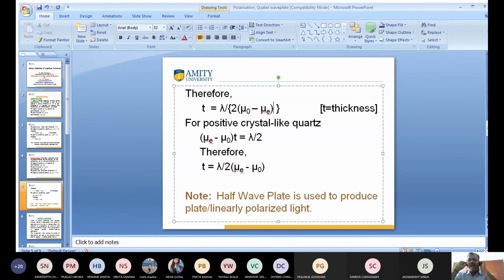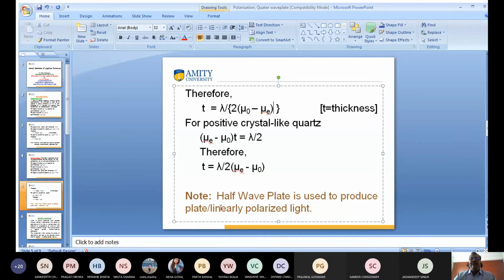So this is the value of thickness for the negative crystal, and for the positive crystal, what is this? Mu E minus mu O is equal to lambda by 2. So what is the thickness? Thickness is lambda by 2 times (mu E minus mu O).